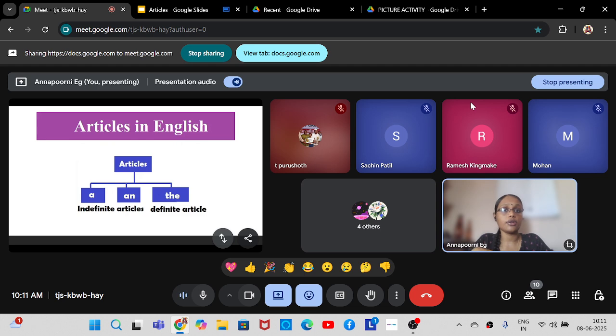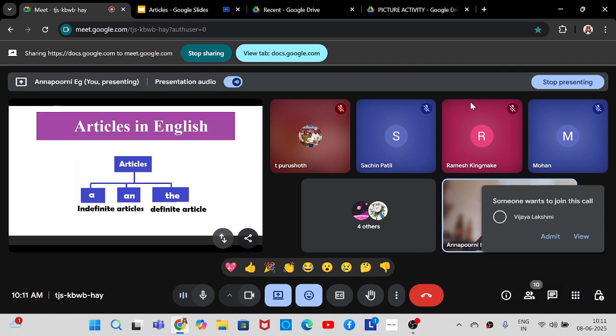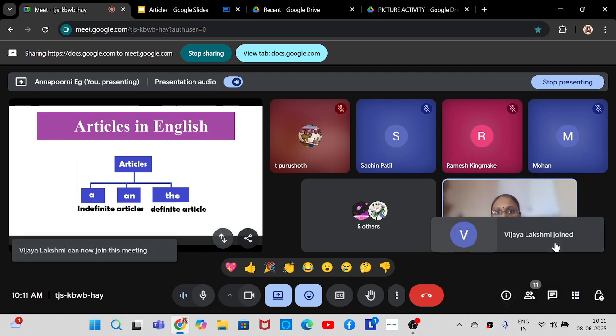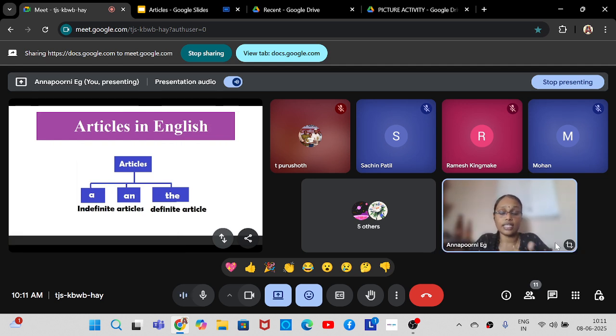I'm not just focusing on the letter, the alphabet. I'm also speaking about the sound that it is generating. So whenever there is a word that begins with a vowel sound, you can use the pronunciation the. For example, the apple, the orange, the ice cream, the elephant, the umbrella, etc.